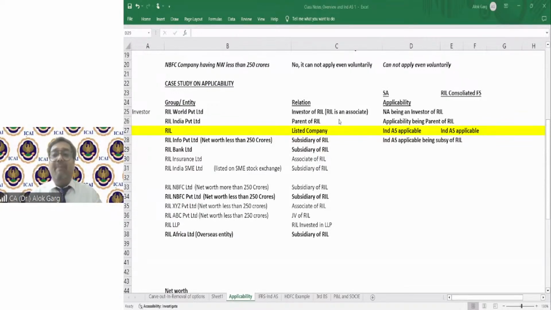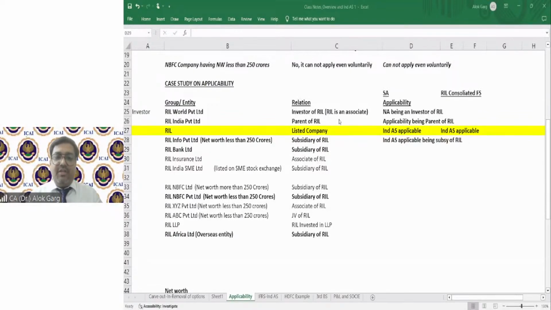What about RIL Bank Limited? Since you remember, for bank and insurance, there is some exception. You are right, Abrakesh, Bojanaru, Sujay. Yes.